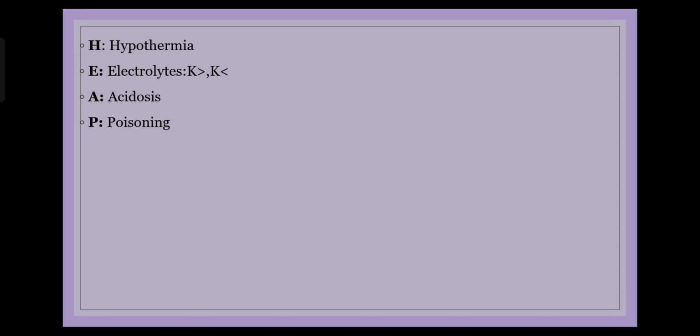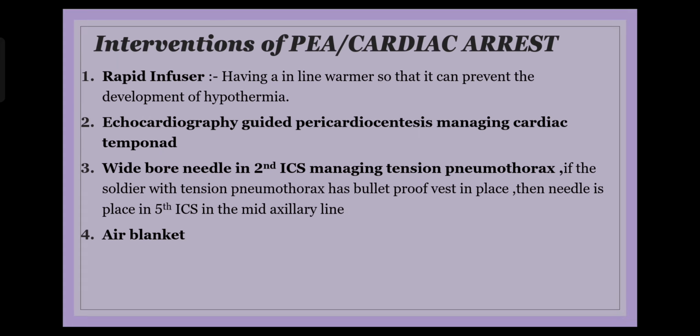But the superior things are important for you to understand because they're very manageable right away. Like if you can put in a wide bore needle to decompress a tension pneumothorax, or you can do a pericardiocentesis, or you can thrombolize a person with acute MI, ST elevation variety, or massive pulmonary embolism, then the chances of survival in the patient will definitely increase. So interventions for this particular condition will be the ones which are highlighted in this particular slide.